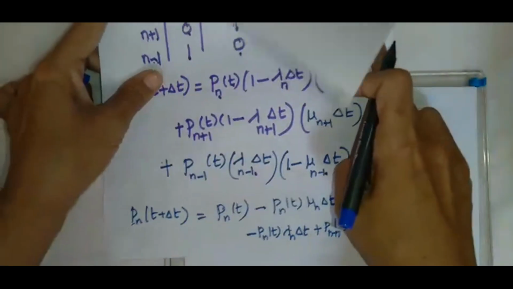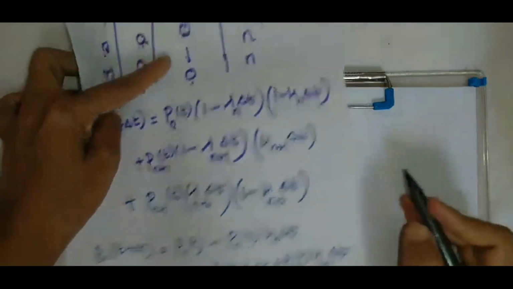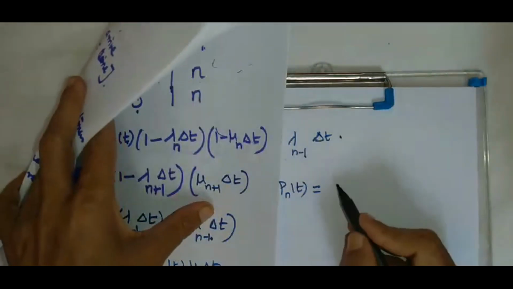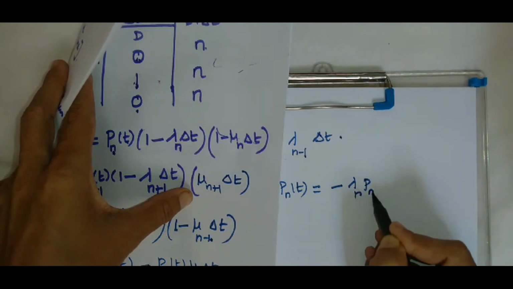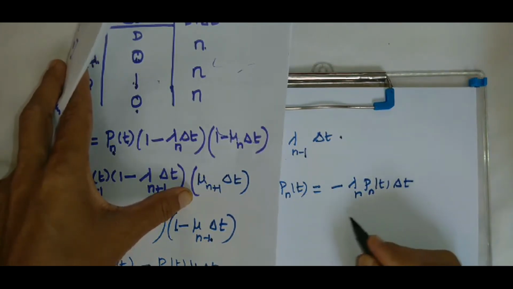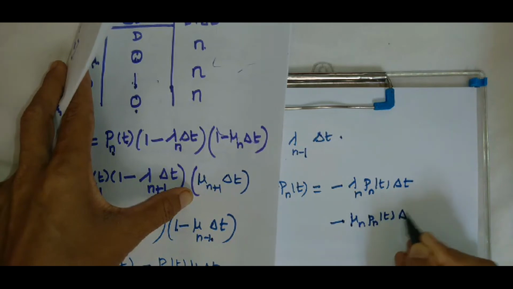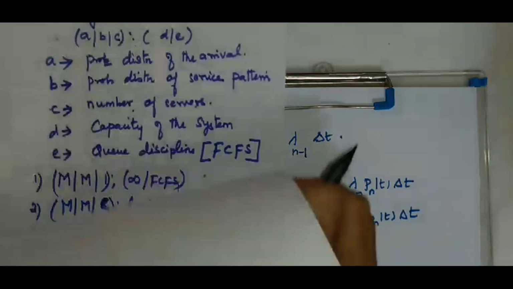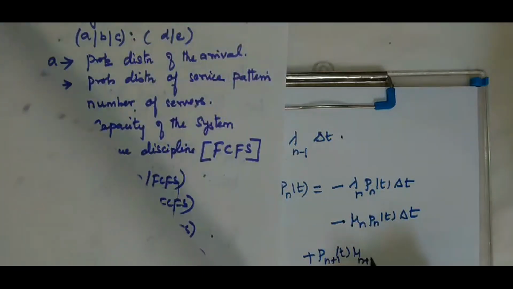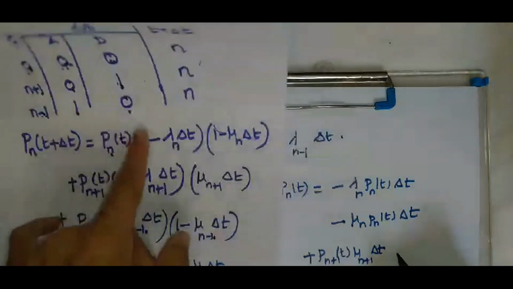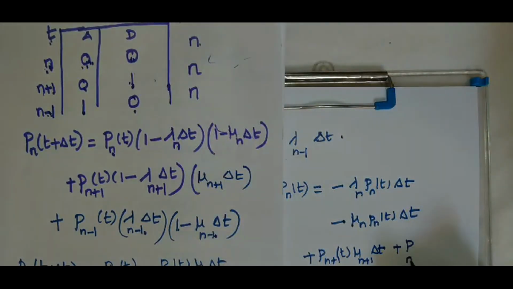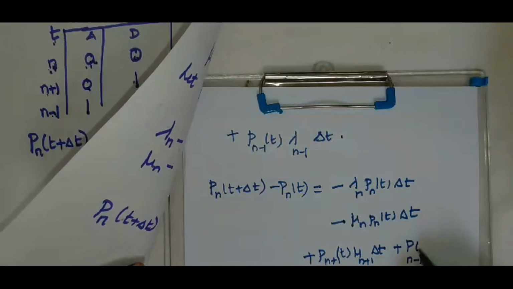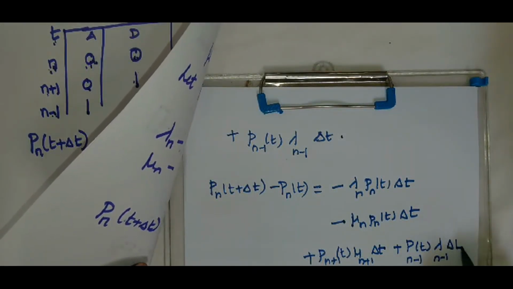Then I am left with minus lambda n Pn of t delta t, then minus mu n Pn of t delta t, then plus Pn plus 1 of t mu n plus 1 delta t, then plus Pn minus 1 of t lambda n minus 1 delta t.